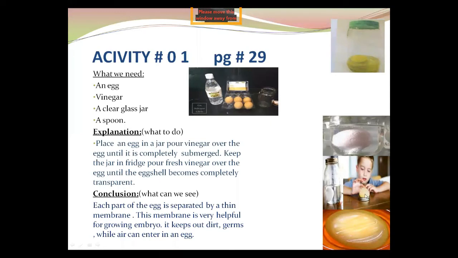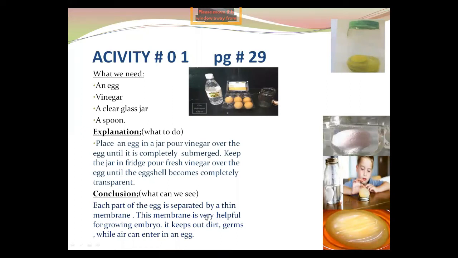It becomes soft, and you can easily touch it. You can poke it. And now here is a membrane. Can you observe? There is a membrane. In conclusion, each part of the egg is separated by a thin membrane, because the egg yolk and albumin do not mix together. Why do they not mix together? Because they have a thin membrane.